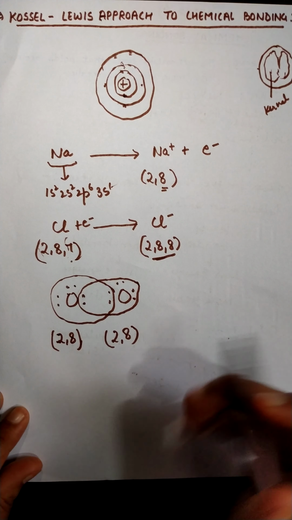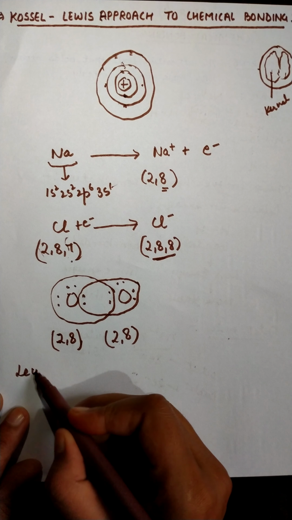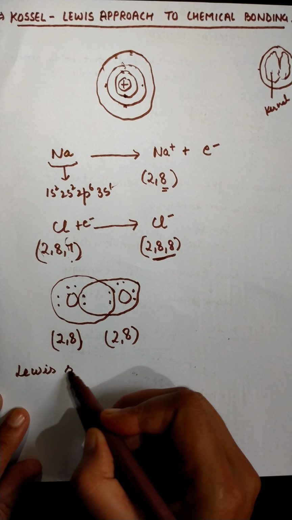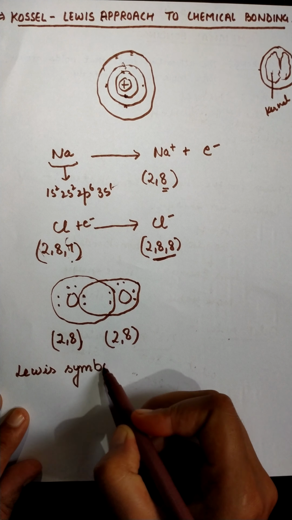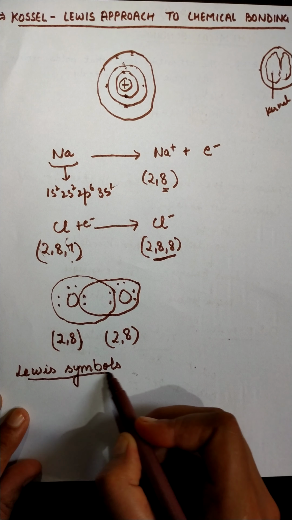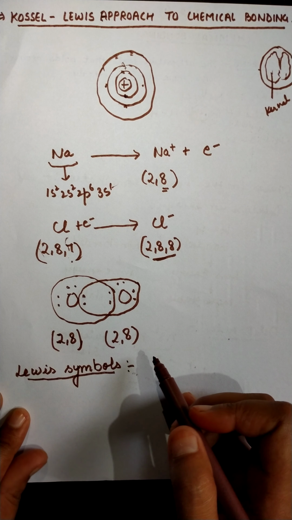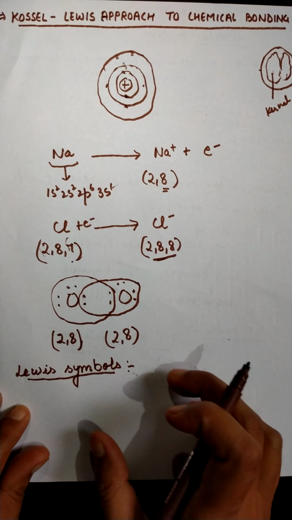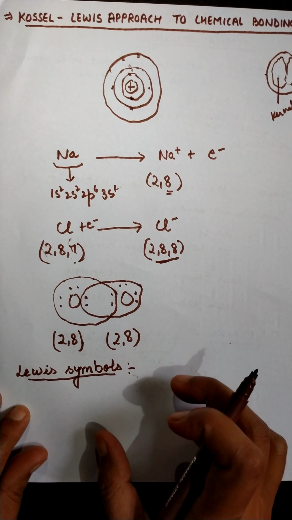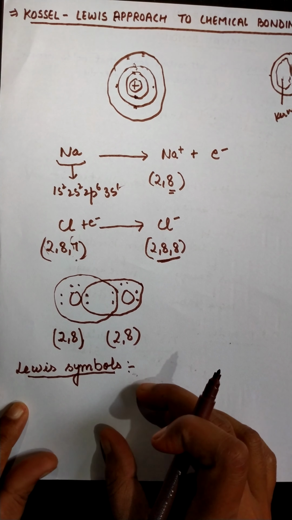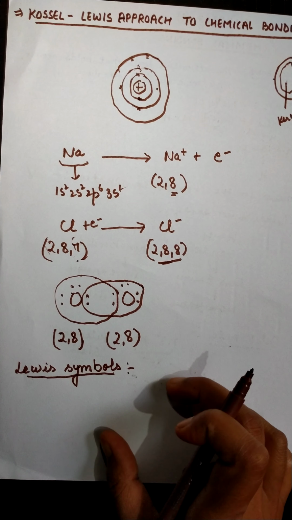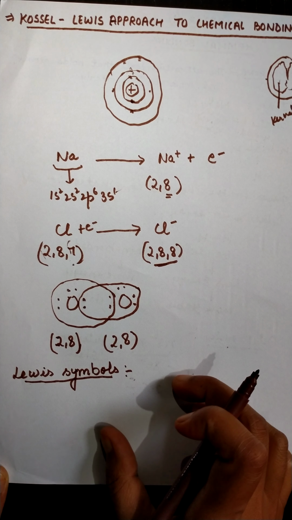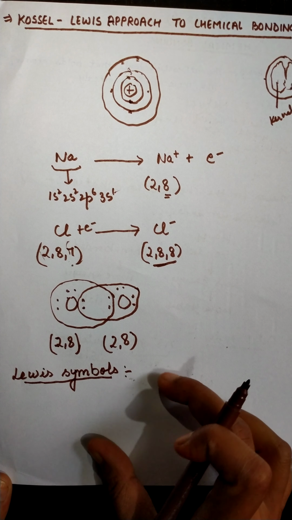Now the next part that we are going to discuss is about the Lewis dot structures or Lewis symbols. Before starting the octet rule, we will go through the Lewis symbols. So what are the Lewis symbols? Generally, in an atom, the outermost shell is called the valence shell, and the number of electrons present in the valence shell are called valence electrons.